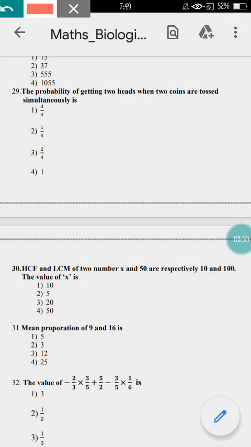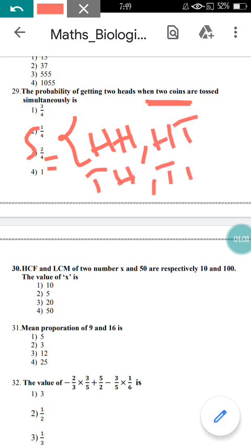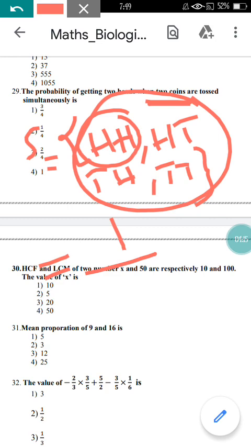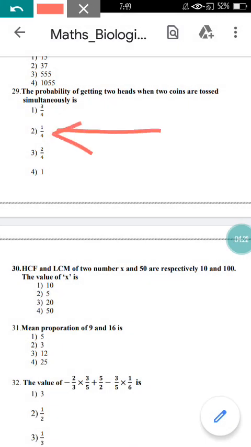See the question number 29. The probability of getting 2 heads when 2 coins are tossed simultaneously is... As you know, how to find the probability. If you toss 2 coins, then you are going to get the sample set as head-head, head-tail, tail-head and tail-tail. Out of these you have 2 heads only in one pair. So 1 upon, how many are there in total? Total is 4. So 1 upon 4, that is option 2, the correct option here. Option 2 is the correct answer here.